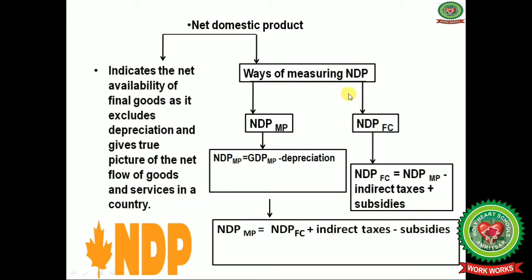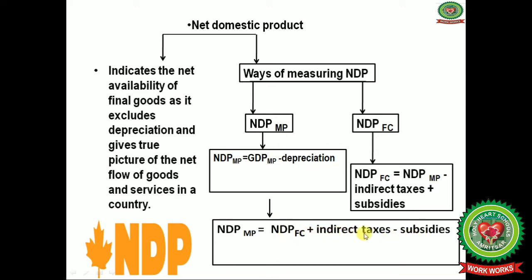Now what are the ways of measuring net domestic product at market price and net domestic product at factor cost? Net domestic product at market price is equal to gross domestic product at market price minus depreciation. Depreciation means the consumption of fixed capital, and this can be calculated in another way also: net domestic product at market price is equal to net domestic product at factor cost plus indirect taxes minus subsidies.